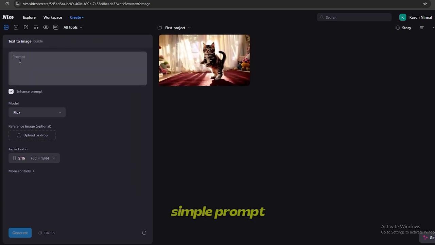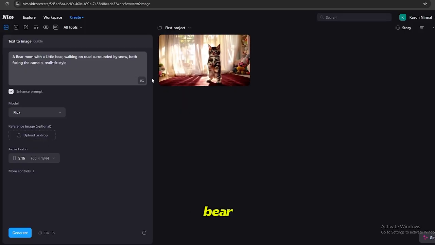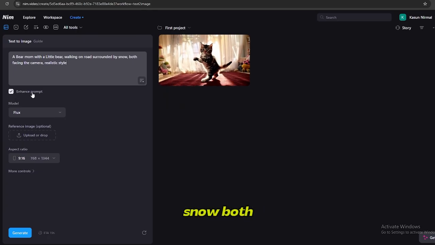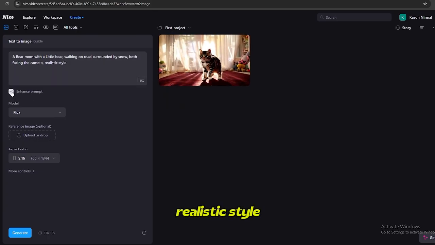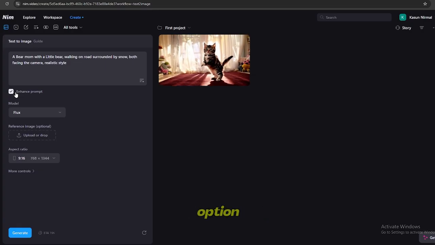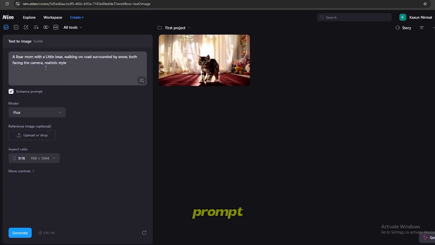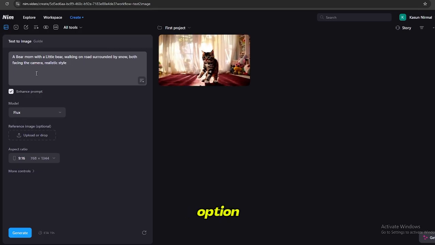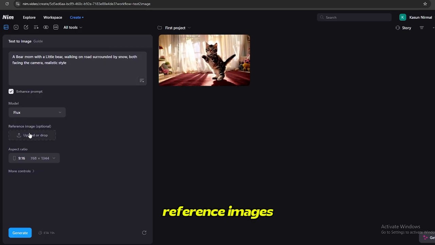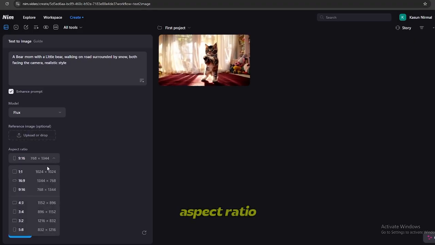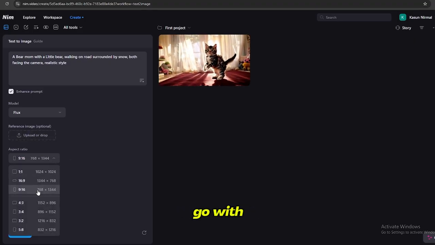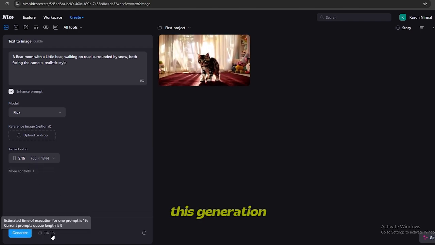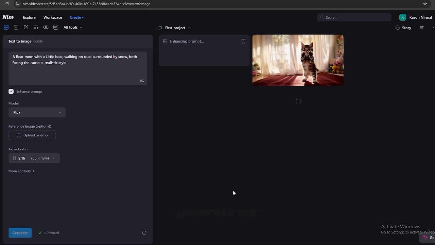I'm going to use this simple prompt to generate an image of a bear mom with a little bear, walking on roads surrounded by snow, both facing the camera, realistic style. If you enable this enhance prompt option, this tool will analyze the given prompt and improve it to generate better results. So I'm just going to enable this option, and if you have reference images, you can upload those to here. As the aspect ratio of this image, I'm going to go with 9:16 ratio. And as you can see here, the estimated time for this generation is around 20 seconds. And let's generate our first image.